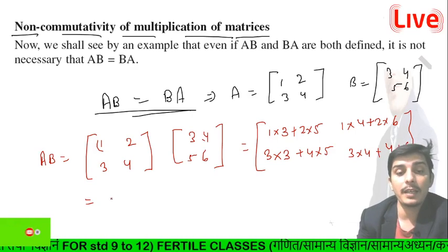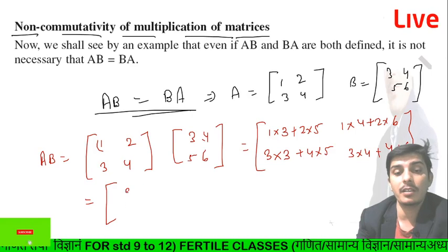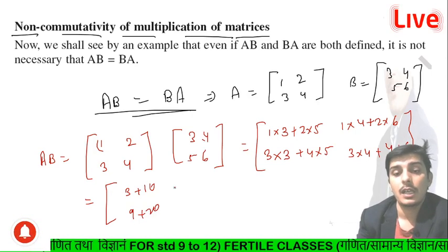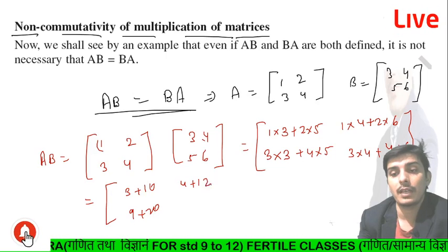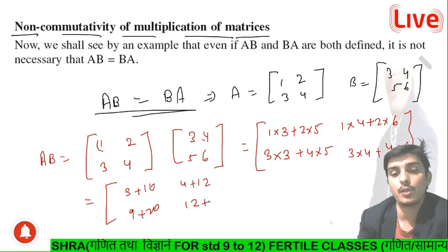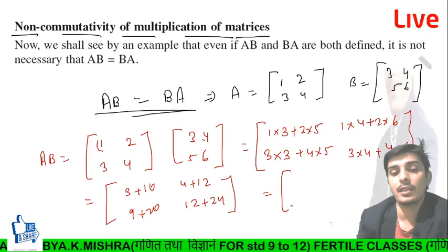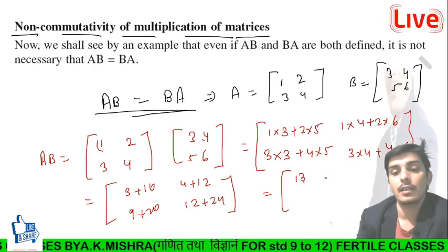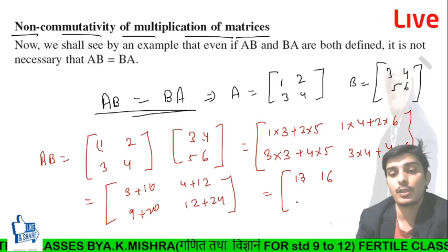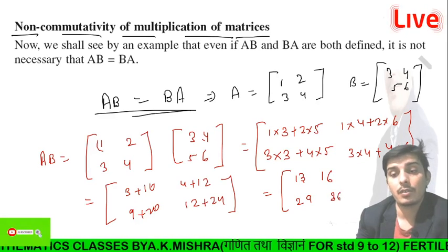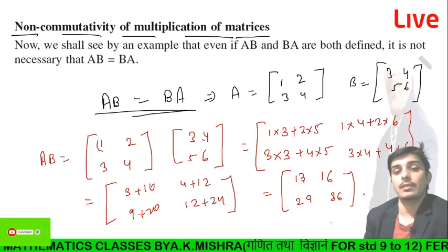So after multiplying what you will get guys, you will get 3 plus 10 and then after 9 plus 20, okay, और ये हो जाएगा 4 plus 12 and then after यहाँ पे लिख सकते हो 12 plus 24, okay, are you getting? And after adding you will get the result, what you will get the result, 13 plus 16 plus 29 और यहाँ पे हो जाएगा आपका 36, ओके। So it will be the correct answer.